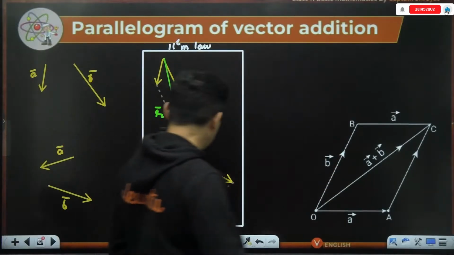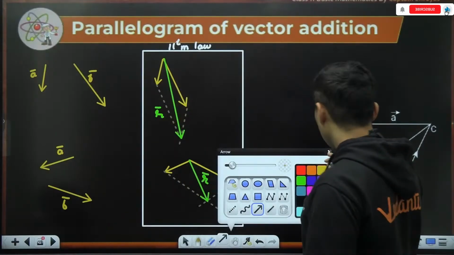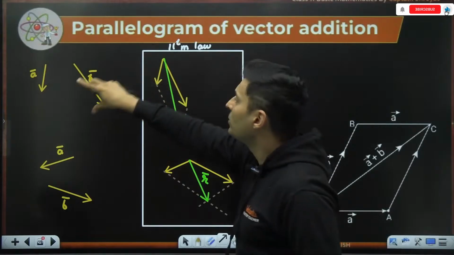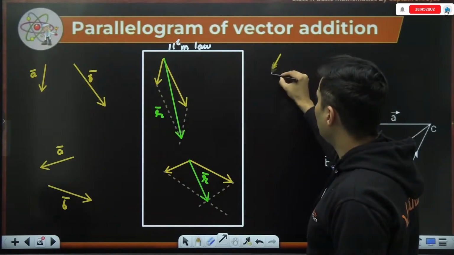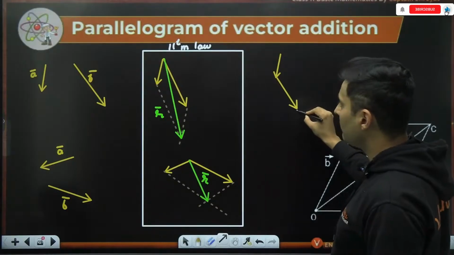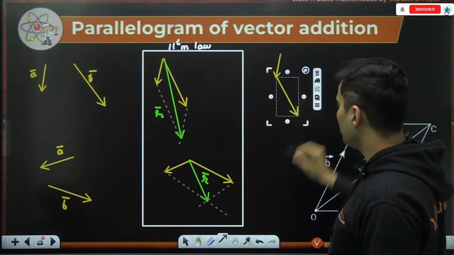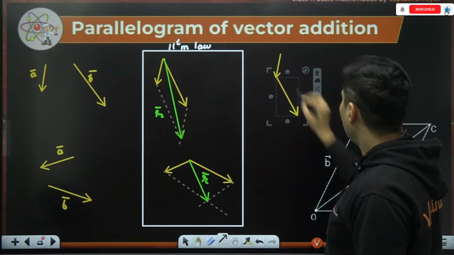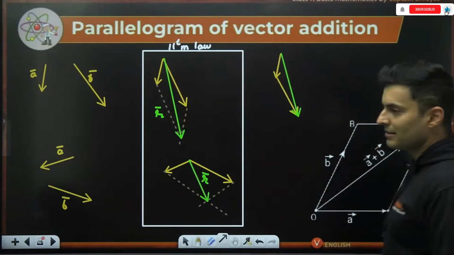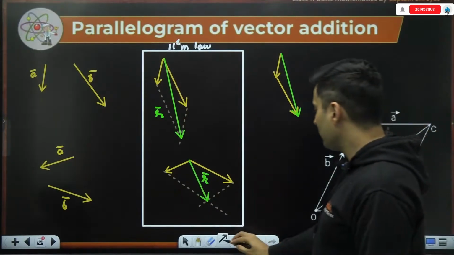If I had to do the same thing using triangle law, it would give me the same answer. It's just that it will look different. So using triangle law, it would probably look something like this. Maybe this is vector A, vector B will be somewhere like this. Still, I will get the same resultant. See, this resultant and this resultant is the same. It won't be different. Same thing over here also.